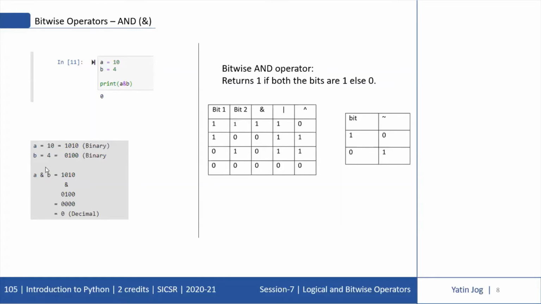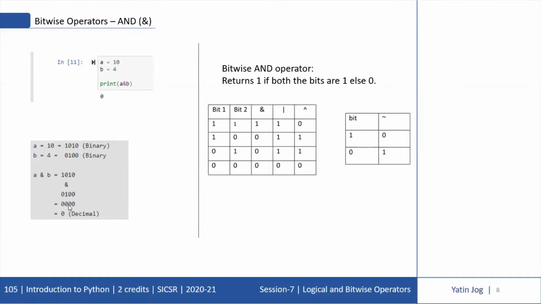Now if I use bitwise AND on A and B, it will apply the AND operator on the individual bits of 1010 and 0100. We go to the rightmost bit of the binary. 0 and 0, the rule says, is 0.